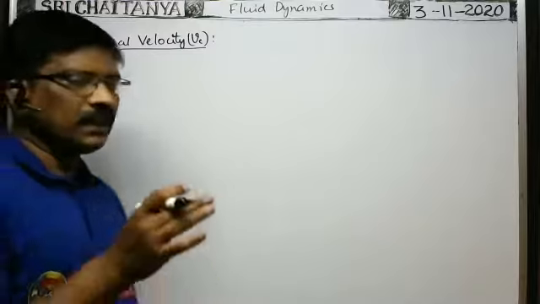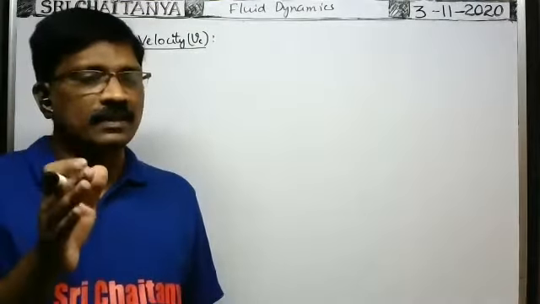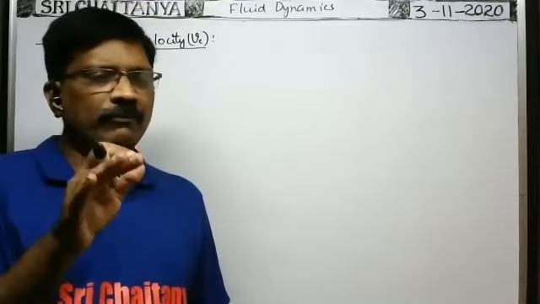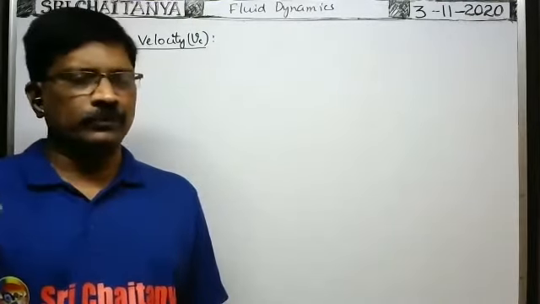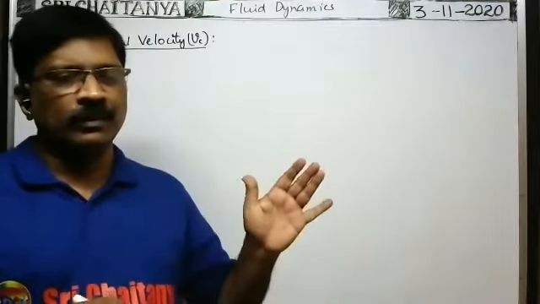So whenever the velocity of the fluid flow gradually increases, at one particular velocity of the fluid flow, the streamline flow will be converted into turbulent flow. Such particular velocity is called the critical velocity of the fluid.